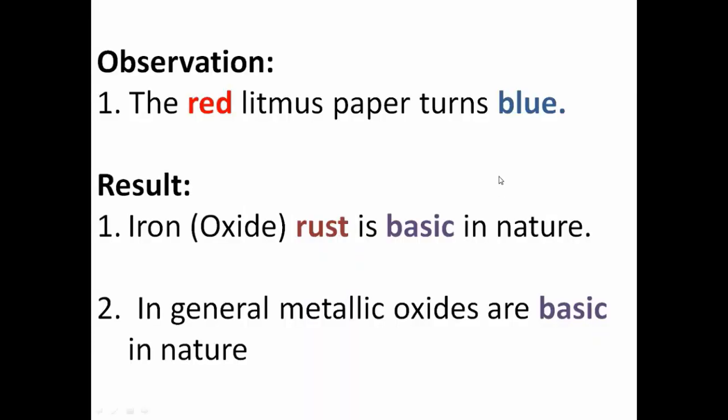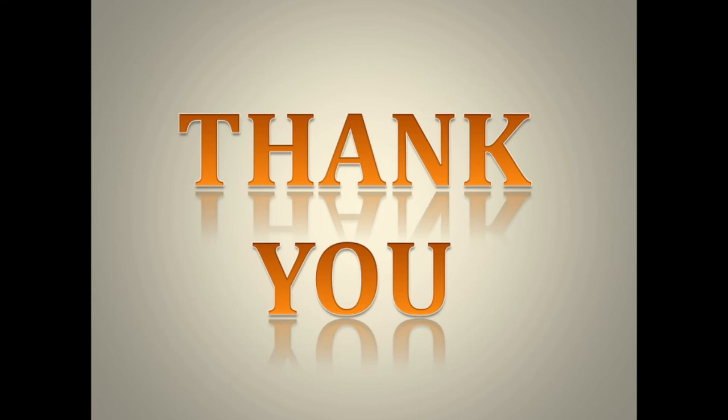Write down this observation in your notebook for activity 4.3. The red litmus paper turns blue. Result is iron oxide, that means rust, is basic in nature, and in general metallic oxides are basic in nature. Up to this, what we have learned is that metal oxides are basic in nature because red litmus paper turns blue. Revise this session and write down observation and result in your notebook.